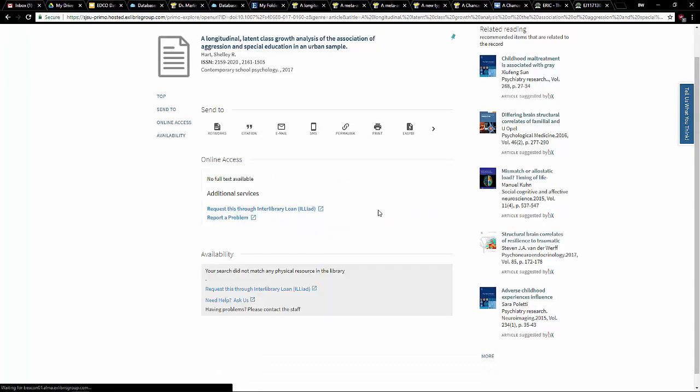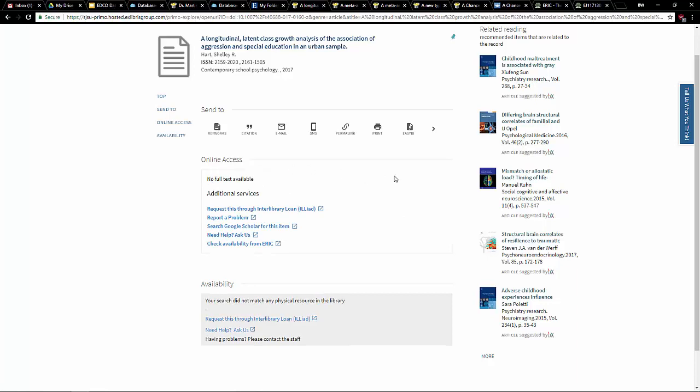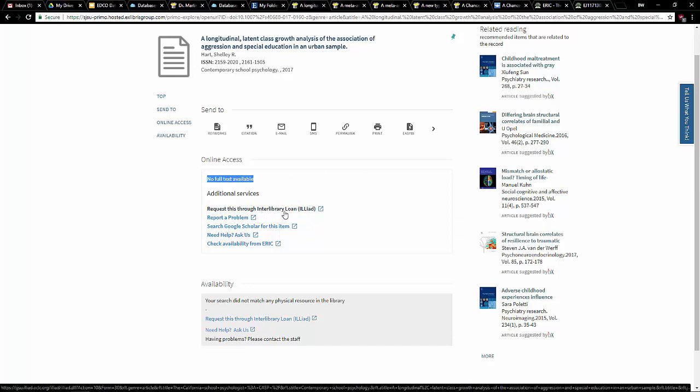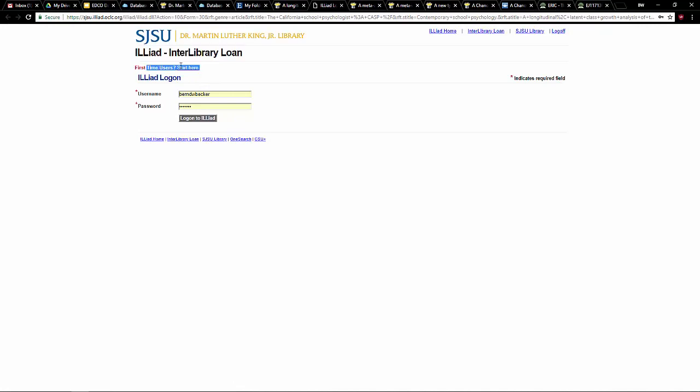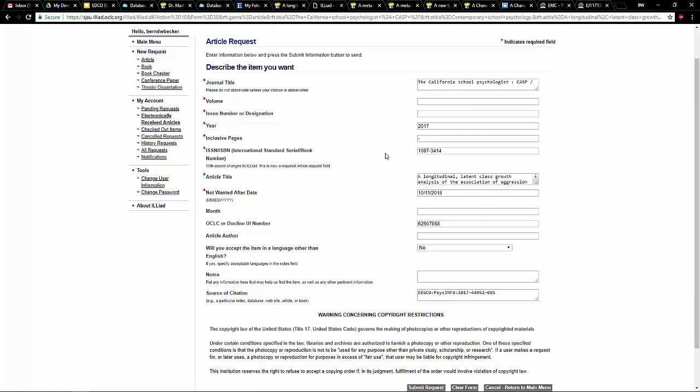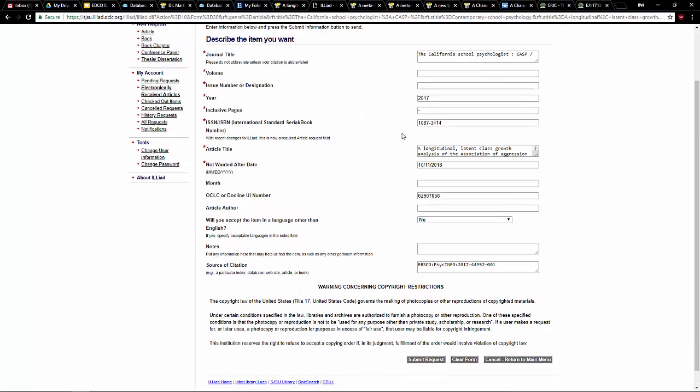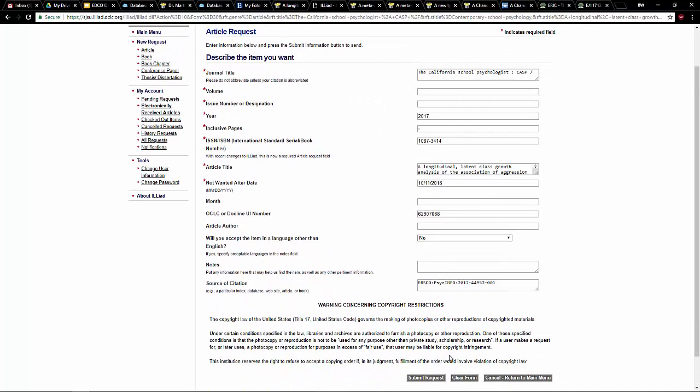All right, once you're signed in, that little box is gone. It's still not available in any of our other databases. Then you're going to have to click on Request through Interlibrary Loan. If you've never made an Interlibrary Loan account, you're going to have to start here and make one. I've got one set up already, and once you make your account, it'll fill in the order form for you, and you're going to be able to click Submit Request.